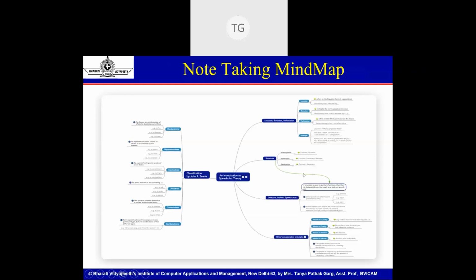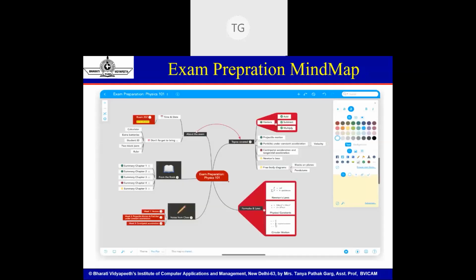So now if two topics are related, like structure is related to this box, this can also be mentioned here, right? And if the student has been studying this topic from a book, like Classification by John Searle, then what the book says about the topic is also detailed in the mind map. It's just a very short summary or a brief of what the student understands about the topic.